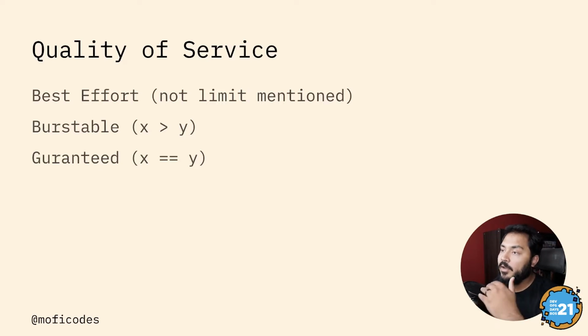Burstable is where you have a request set that is smaller than your total limit. So if you're asking for 2 gigs of RAM, but you're going to ask for up to 10 gigs of RAM, you will be burstable. Guaranteed is when they're both equal. The reason guaranteed is the highest level of quality of service you can get is because at deploy time, Kubernetes now knows exactly how much resource you're going to ask for over the lifetime of this application.